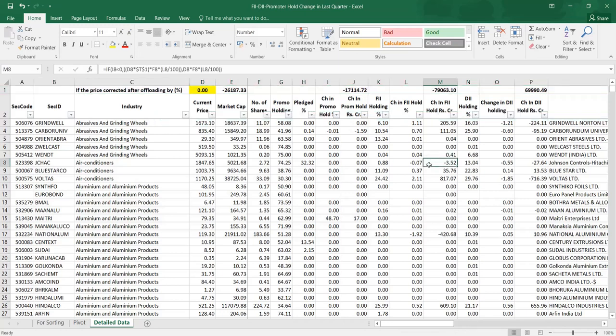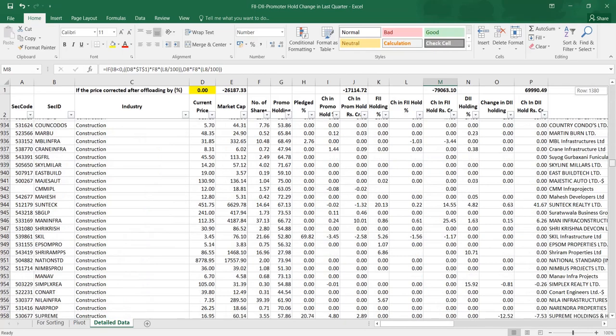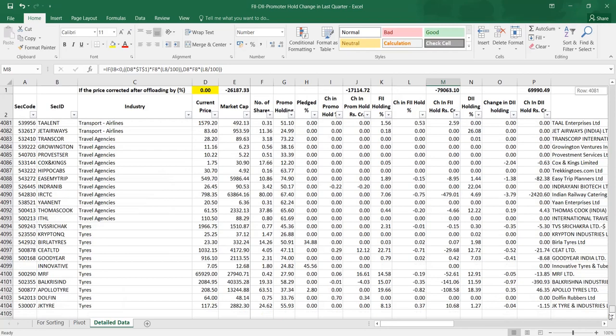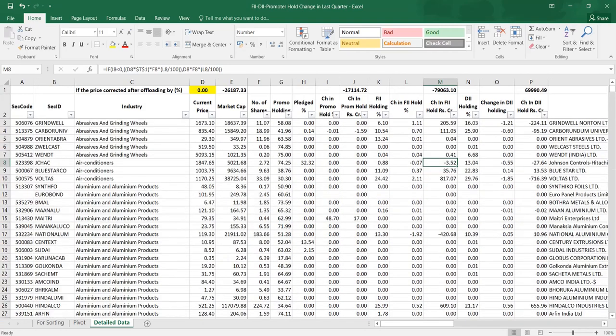Hi friends, I was mentioning that I'll try to get the details of FIIs, DIIs and change in promoter holding. How much money has drained out from the market in the previous quarter. It is based on the shareholding pattern of 4,000 plus companies, around 4,102 companies. Okay, so it is mentioned with the industry.